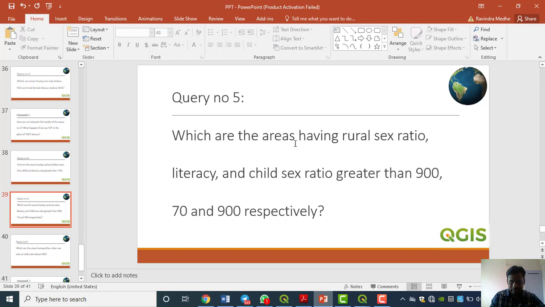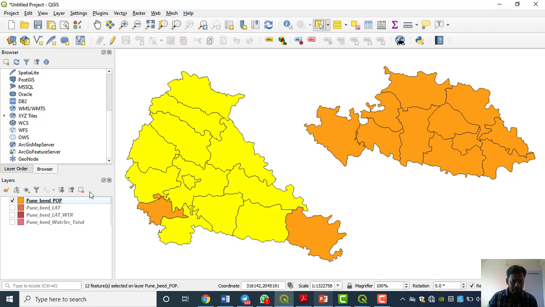Then the next one: which are the areas having rural sex ratio, literacy, child sex ratio? We are taking different types of queries, so it will be easy to solve different queries. Here again is a new type of query, where we are going to use 2, 3. If you recall, each and every query has different characteristics. First a single query, second we find higher order, lower order, third we use a different dataset, fourth likewise, and now here we are going to use three variables at the same time. Now again deselect, where is that option?